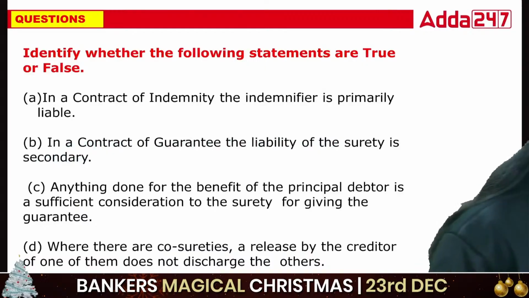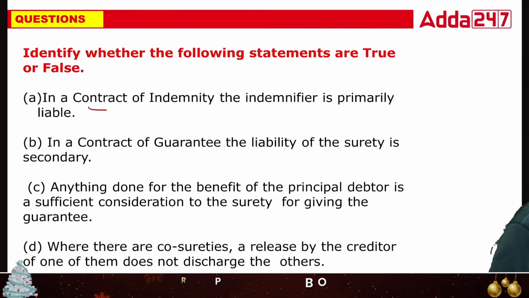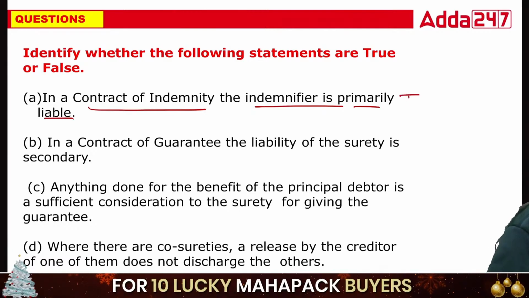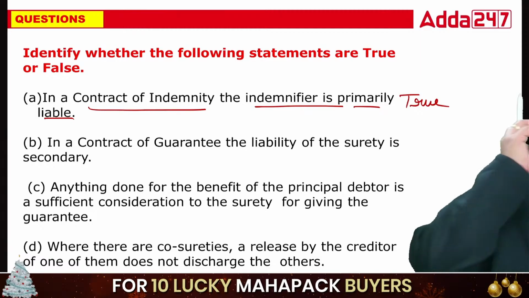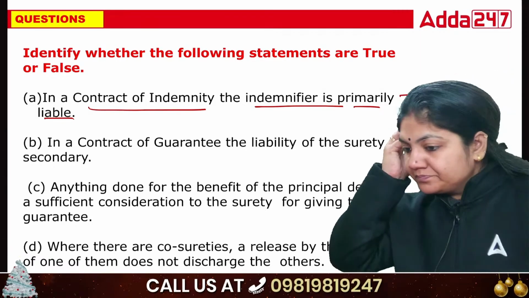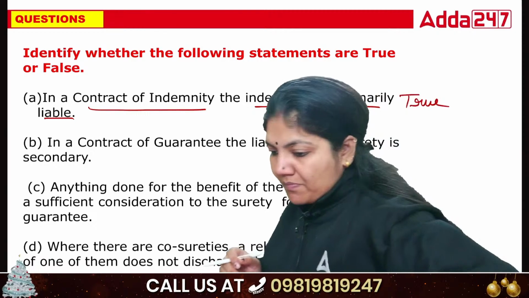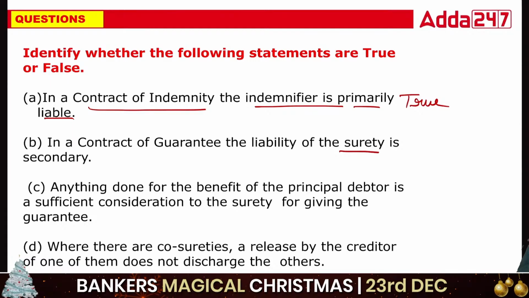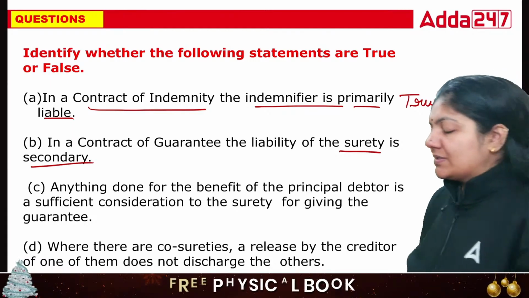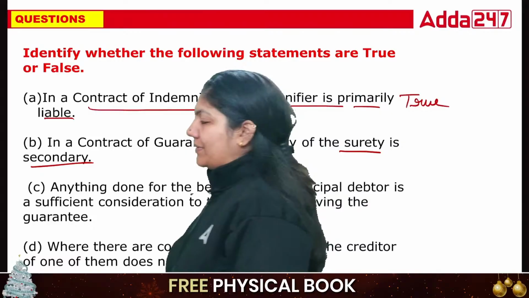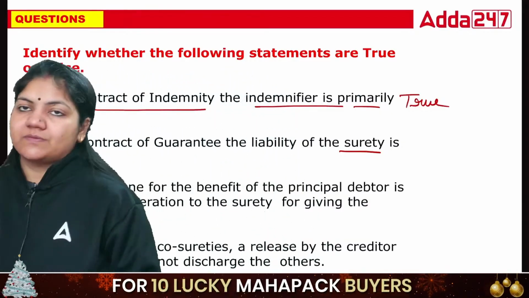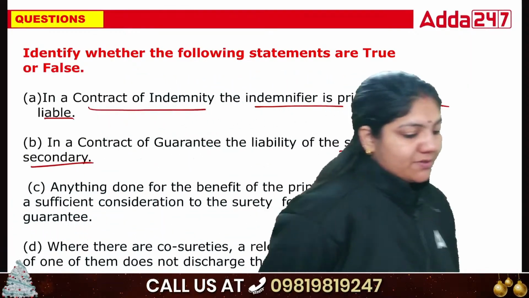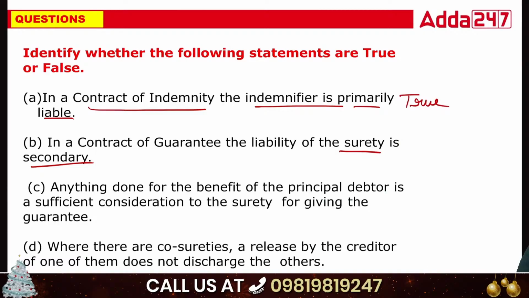Okay. Now, in a contract of guarantee, indemnifier is primarily liable. Yes, true. Give me the answer. Okay, yes. In contract of guarantee, the surety liability is secondary. So class, in contract of guarantee, the surety liability is obviously secondary, because the first liability is of the principal debtor. If he is not able to pay, the surety will come into picture. So this is the true statement.